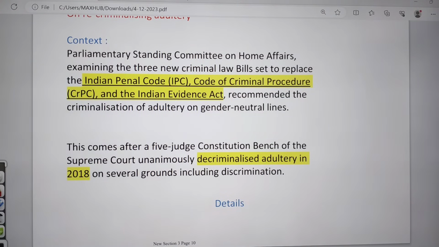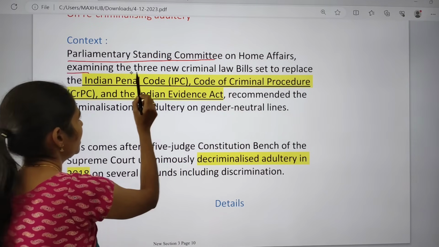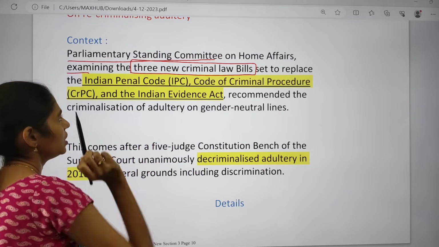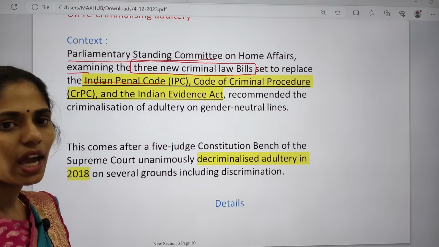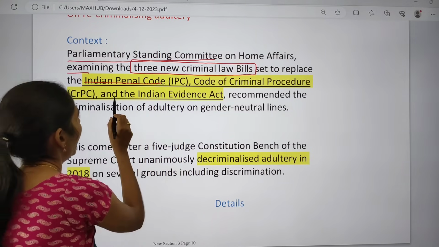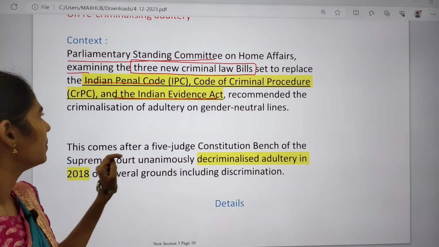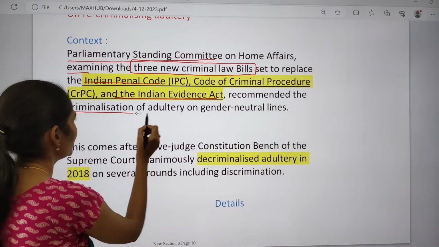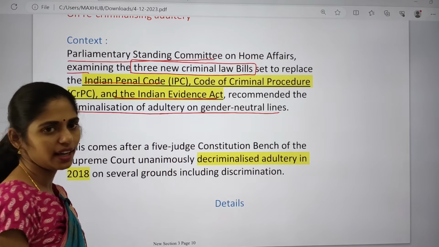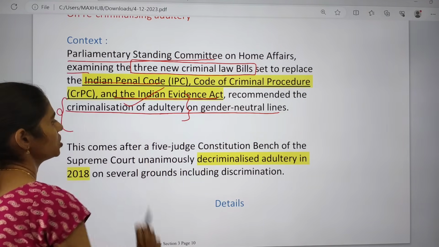Recently the Parliamentary Standing Committee on Home Affairs examined the 3 new criminal law bills. These 3 new criminal law bills are going to replace the IPC, Indian Penal Code, the Code of Criminal Procedure, and the Indian Evidence Act. The committee recommended the criminalization of adultery on gender neutral lines. So here it is saying that we can go for criminalization of adultery.